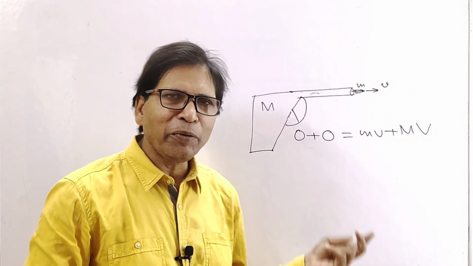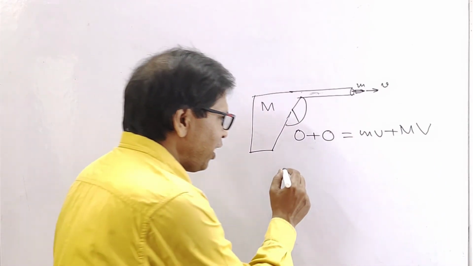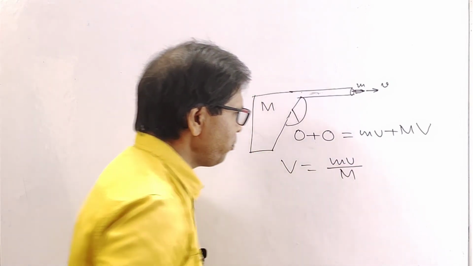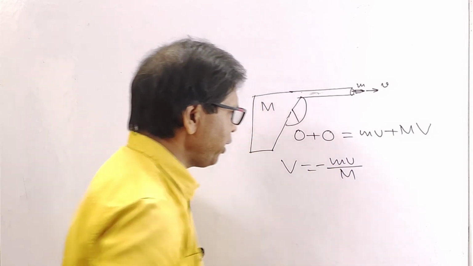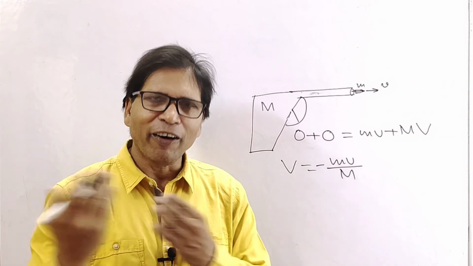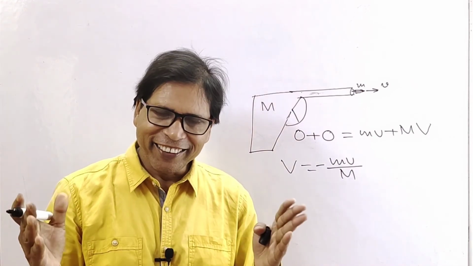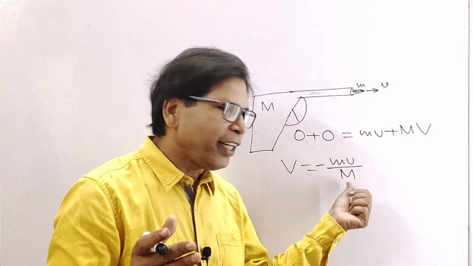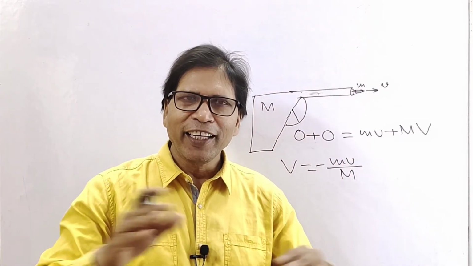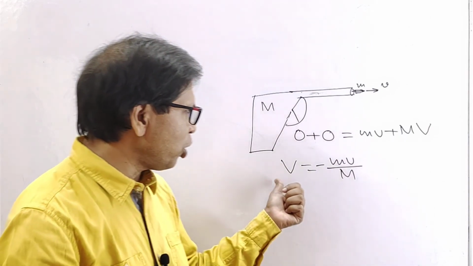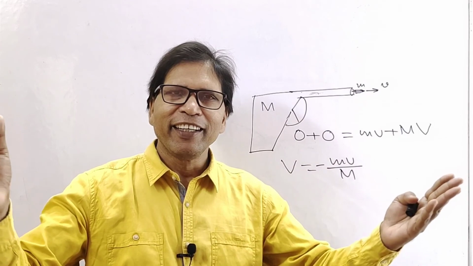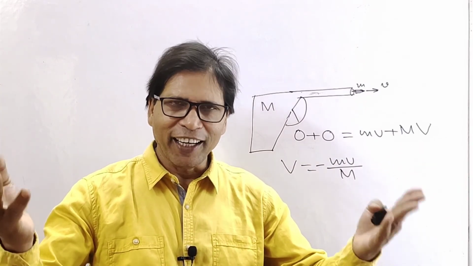So these two momentums are equal. From this relation, V equals minus mv by capital M. As the velocity of the gun is negative, the gun recoils. Okay, understood? Here the mass of the bullet is less than the mass of the gun, so the velocity of the bullet is much greater than the velocity of the gun. So the kinetic energy of the bullet is much greater than the kinetic energy of the gun.